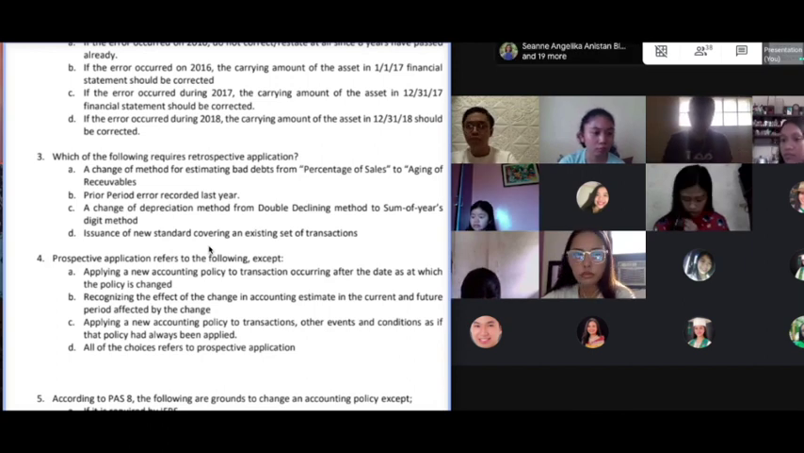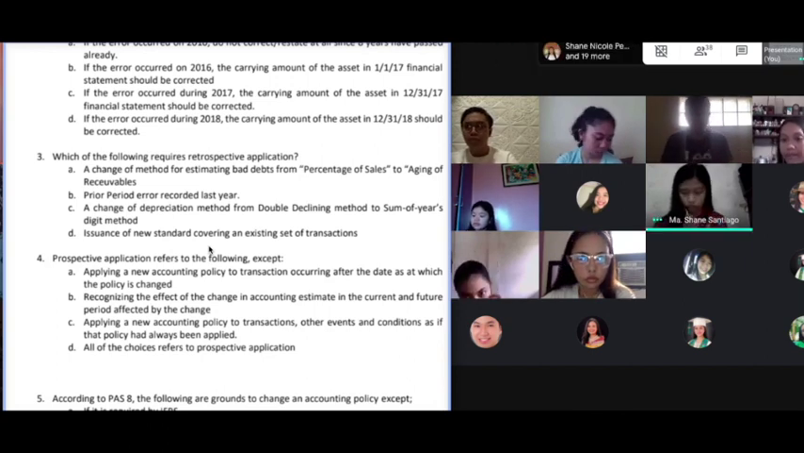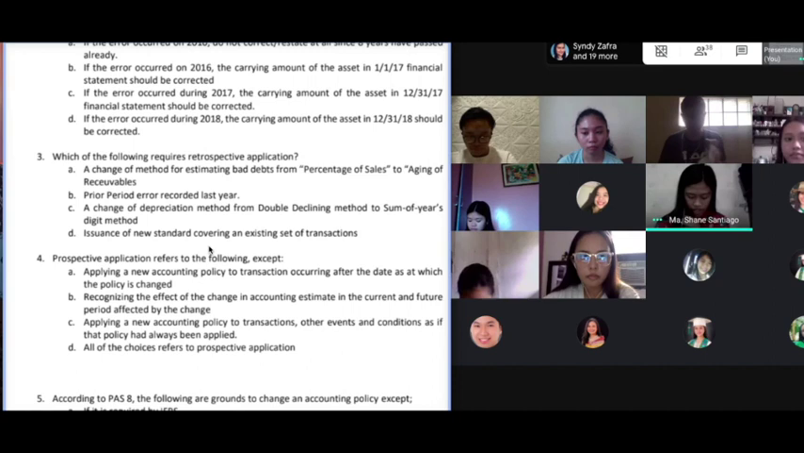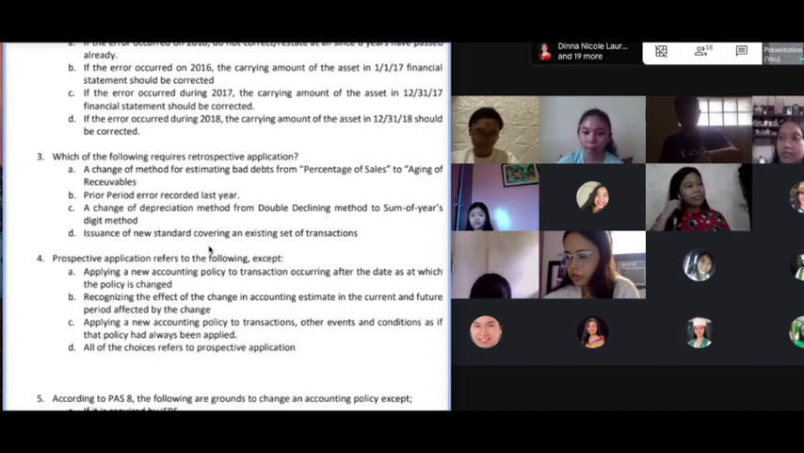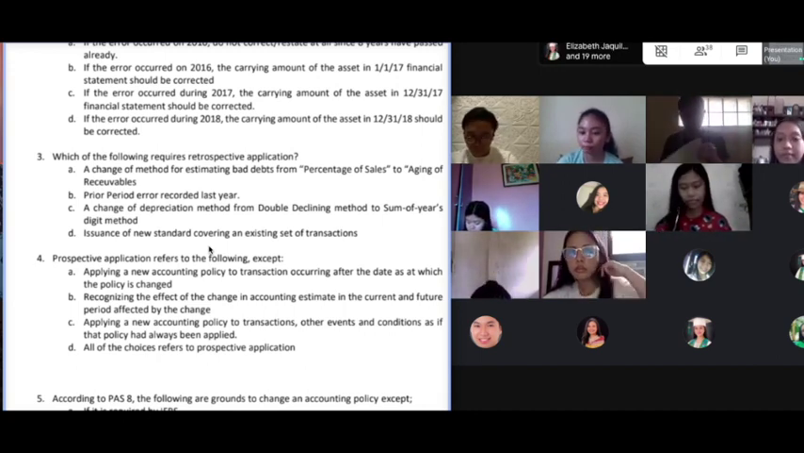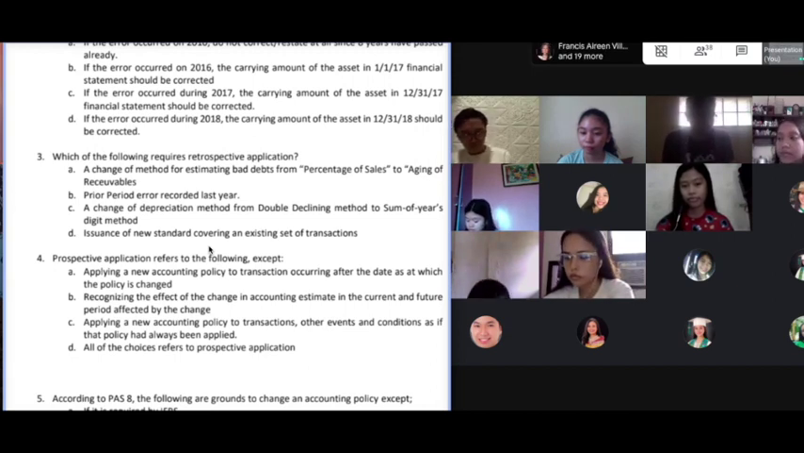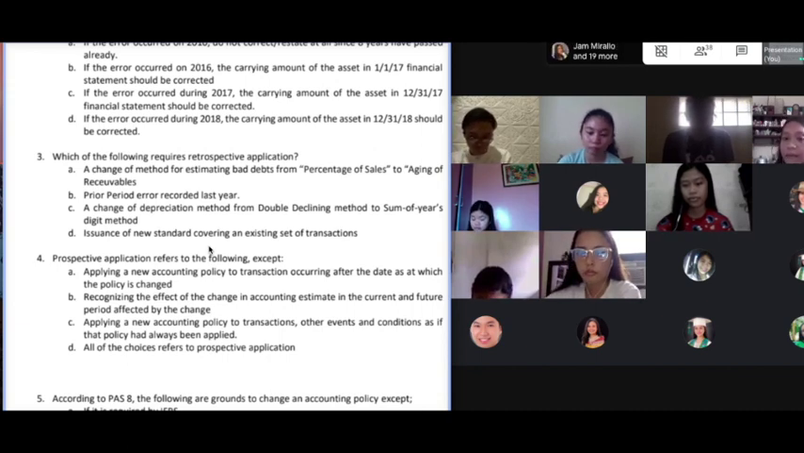How about letter B? Does it not require retrospective application? No, it requires retrospective restatement. Okay, very good. Letter C. A change of depreciation method from double declining method to sum of the years' digits method. Accounting estimate. So therefore, it requires prospective application. Okay. Again, class, many students would get this wrong because they again encounter the word method. But again, the depreciation method helps you estimate the depreciation expense or the carrying amount of the asset. Still related to estimate. Still a change in accounting estimate. Please do not get this wrong.